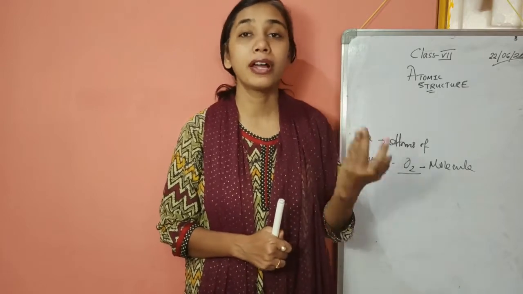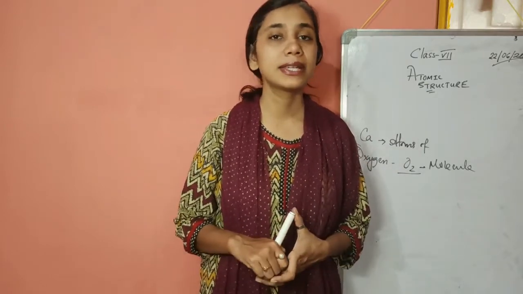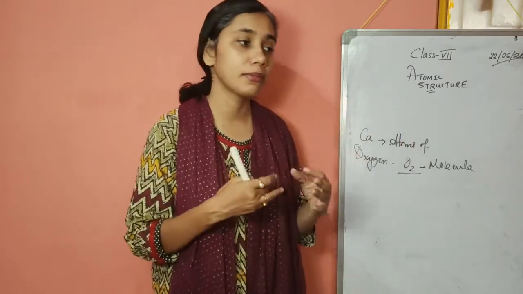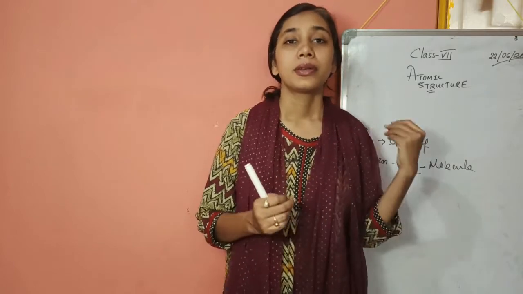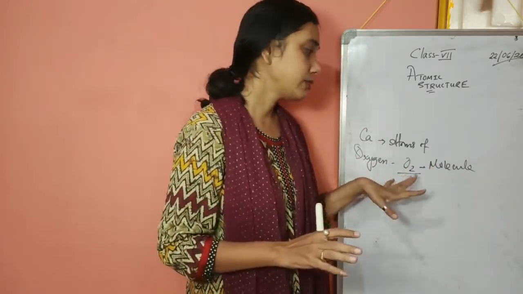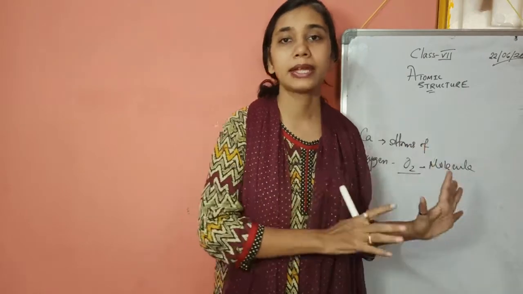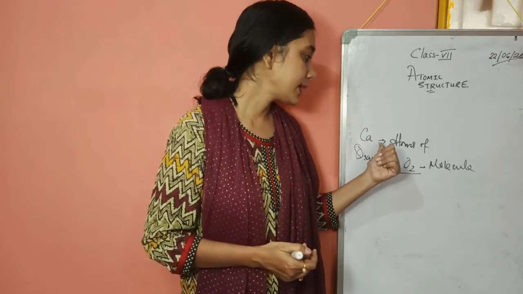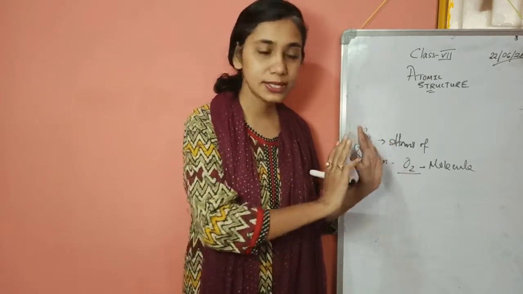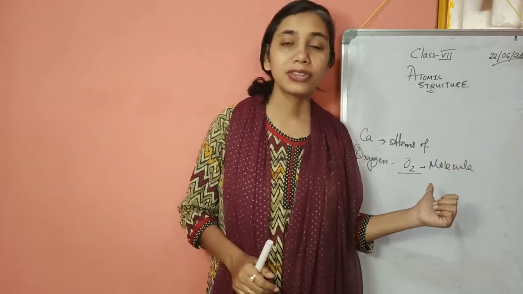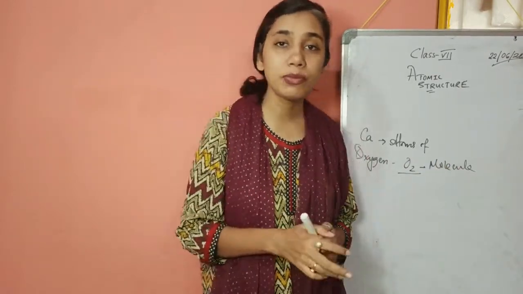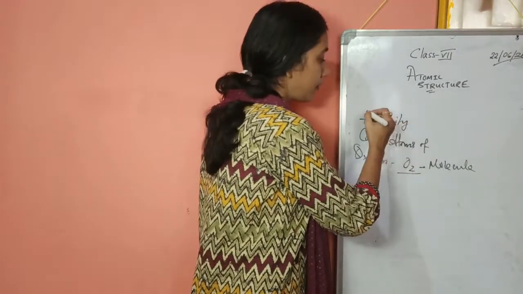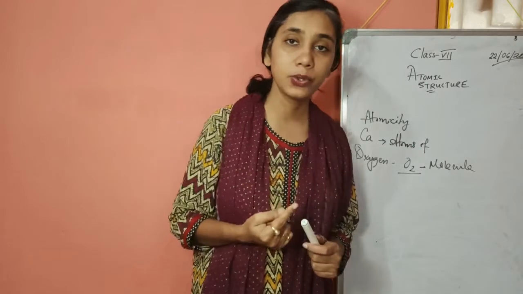Now if we talk about further divisions, atoms are made up of subatomic particles. We will come to it maybe next week or next day. For today, I am telling that molecules always exist independently. Atoms may or may not exist independently. Now why are we writing Ca with no number, meaning 1 Ca, and O we are writing 2? These numbers relate to the word atomicity. If you remember from your previous class, atomicity is the number of atoms present in one molecule of it.